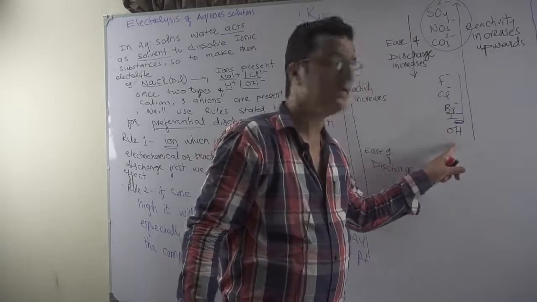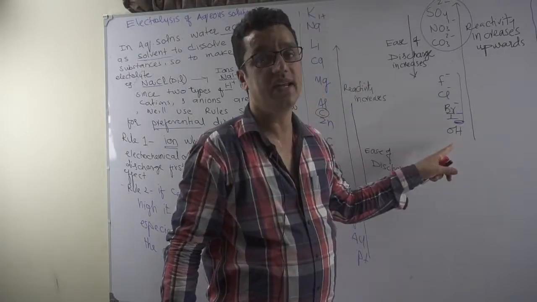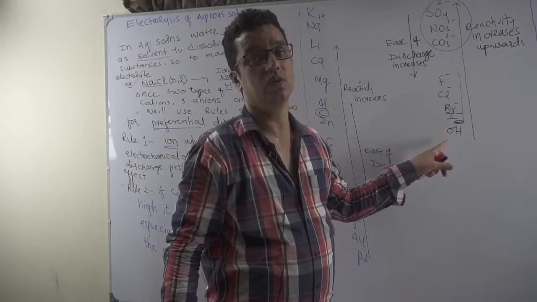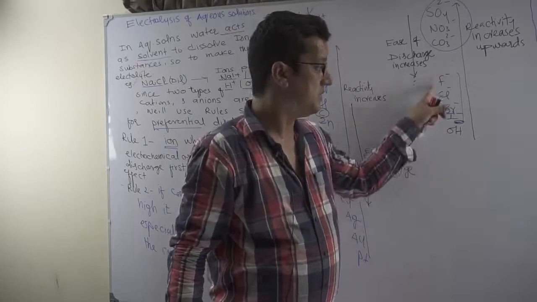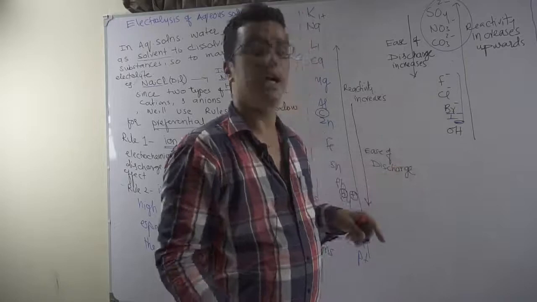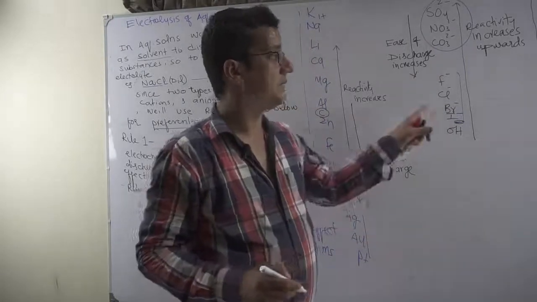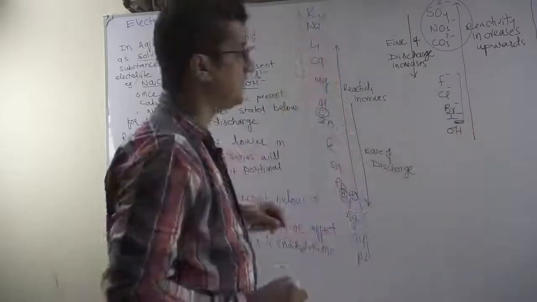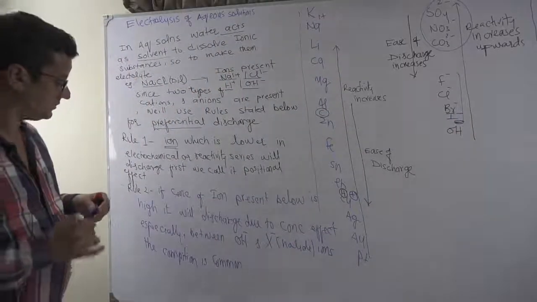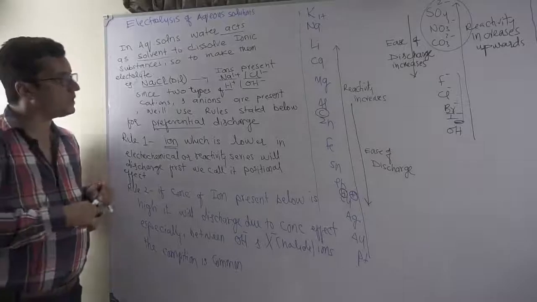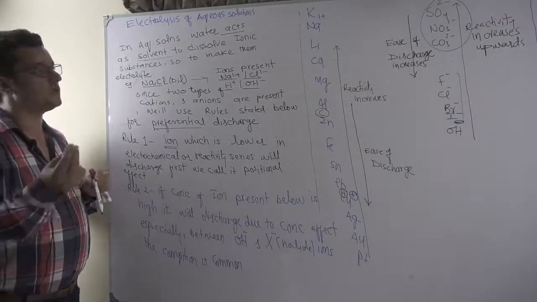Hydroxyl will discharge only when the solution is very dilute, because the positional effect is not that strong. Halide ions will take over the charge and get discharged at the anode if the concentration is high, in case of concentrated solution. So electrolysis of aqueous solution will always pose you a little challenge.